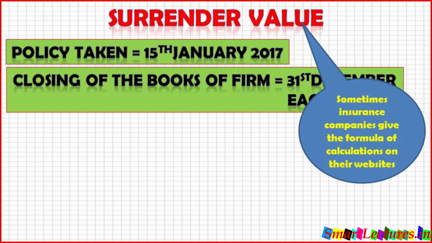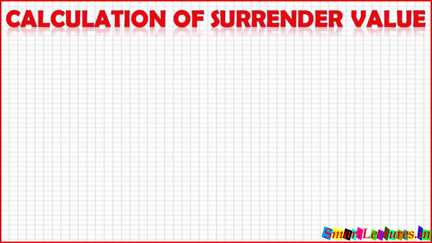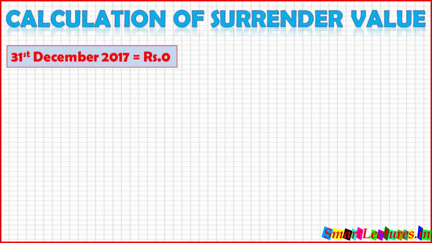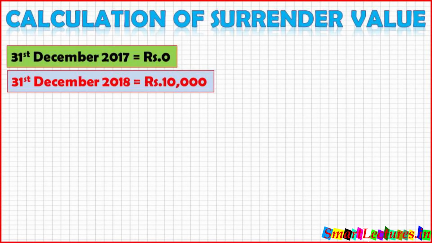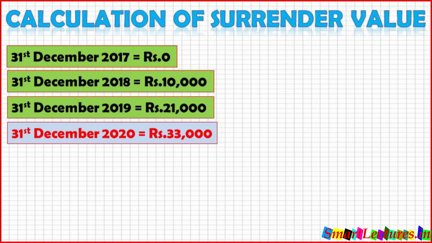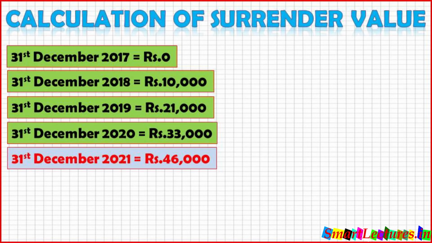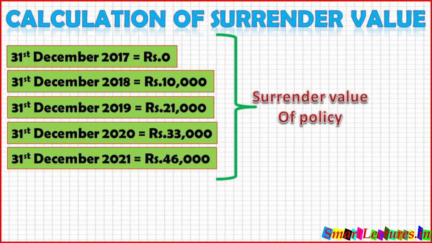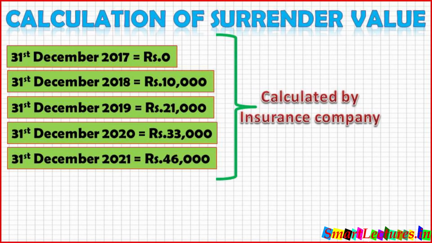Suppose this is the calculation of the surrender values of the policy: on 31st December 2017, 0; 31st December 2018, 10,000 rupees; on 31st December 2019, 21,000 rupees; on 31st December 2020, 33,000 rupees; on 31st December 2021, 46,000 rupees. These are the surrender values of the policy and it was calculated by the insurance company.